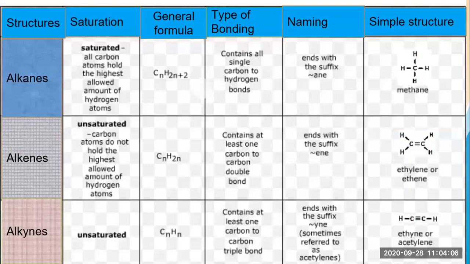Then come the alkenes, which are unsaturated compounds having double bonds. The formula is CnH2n, and they end with the suffix ene. Then come the alkynes. They are also unsaturated because they contain a triple bond. The formula will be CnH2n minus 2 in general, the suffix will be yne, and a triple bond is there.